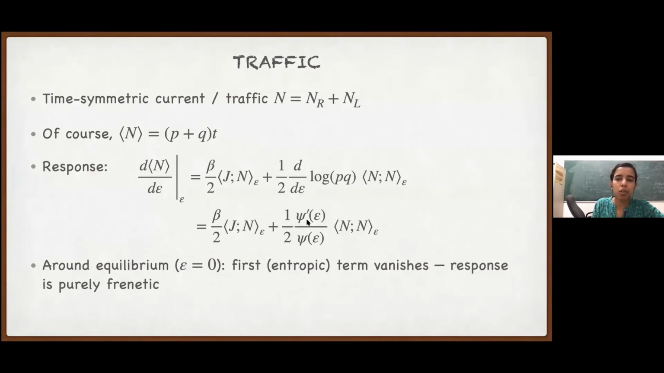So if we look around equilibrium, this is the term which will guarantee positivity, and the entropic term would simply drop off. As we saw, we took a general example of O theta equal to O. So this is an explicit case where around equilibrium, the response is purely frenetic. If we go away from equilibrium, then of course both terms contribute, and it depends on what exactly is the form of psi. But again, you can calculate these correlations explicitly, because the right and left jumps are independent Poisson processes. Just try to do it explicitly and see that you get the exact result that you expect.